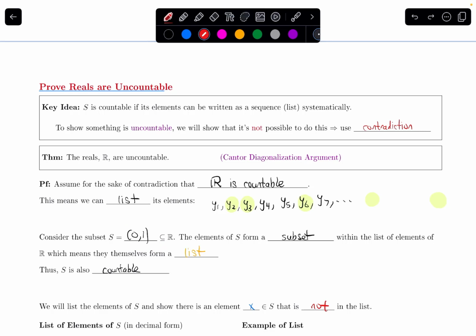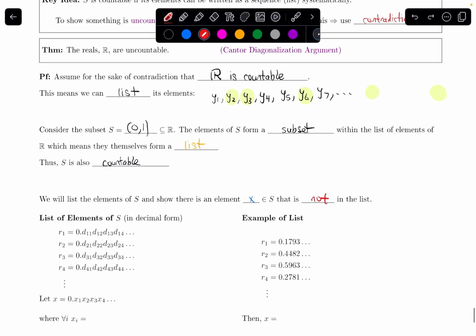So let's list out the elements in decimal form. I'm going to call the first real within 0 to 1 r1, the next one r2, and then r3. Notice that they all start with 0 point something, because they're between 0 and 1. Then the decimal digits that come after that: for the first number, I call the first digit d11, the second digit d12, the third digit d13. If I jump to the fourth real number in the list, I call its second digit d42.